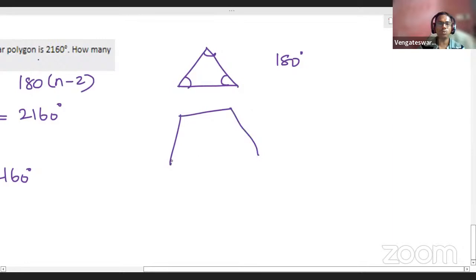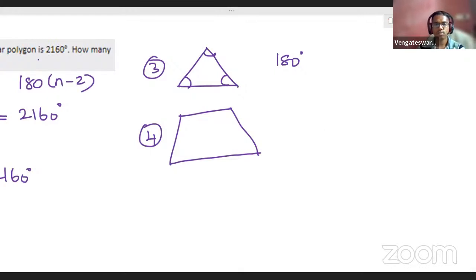Quadrilateral means you have four sides. Triangle, we have three sides. Quadrilateral, we have four sides. For this four-sided quadrilateral, can you tell what will be the sum of the angles? For a quadrilateral, you have four angles.